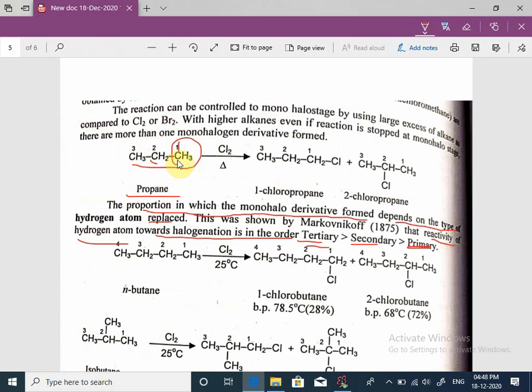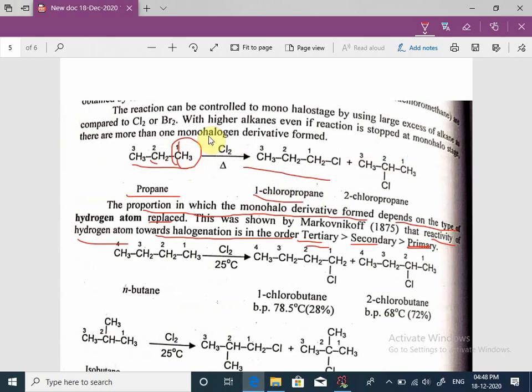That's why this is a primary carbon atom, and hydrogens present on this carbon atom are primary hydrogens. One primary hydrogen atom is replaced by chlorine. That's why this is 1-chloropropane.